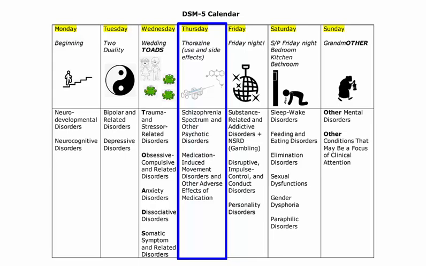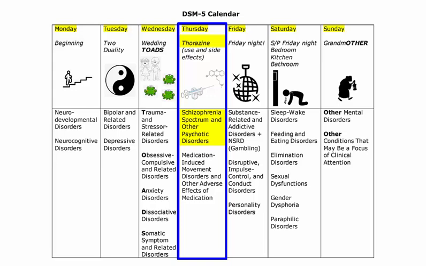With a little stretch, we can realize that the word Thursday sounds similar to some degree to the word thorazine. Thorazine is the first antipsychotic agent that has primarily been used to treat psychotic disorders such as schizophrenia. Once we associate Thursday and thorazine, we can easily remember that Thursday will remind us of schizophrenia spectrum and other psychotic disorders.